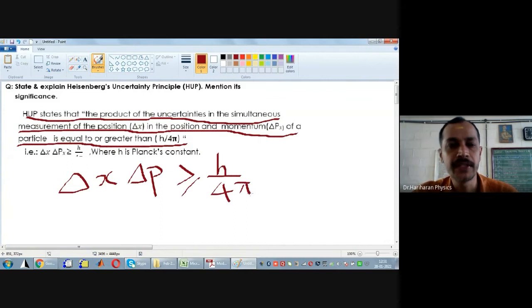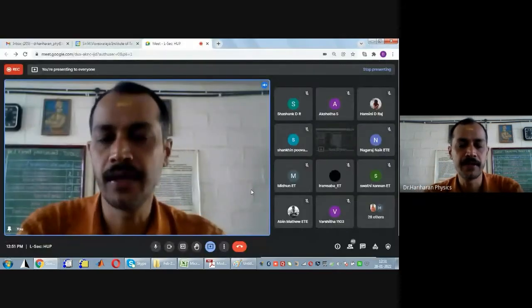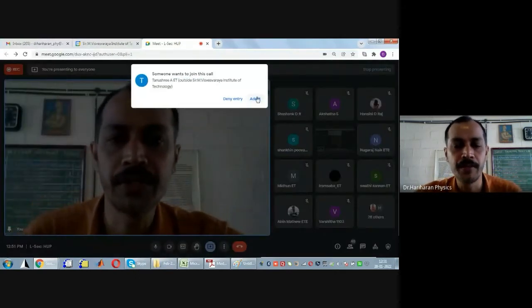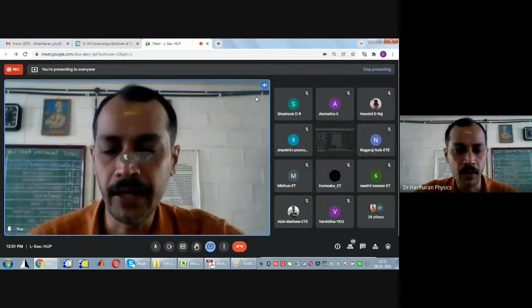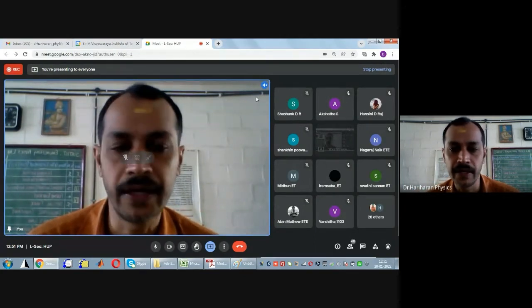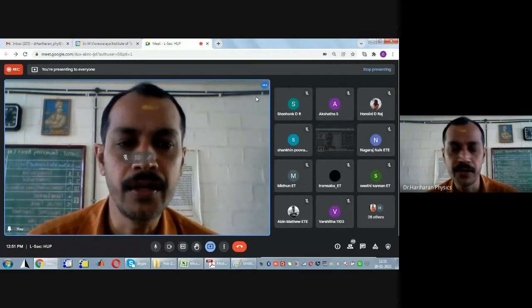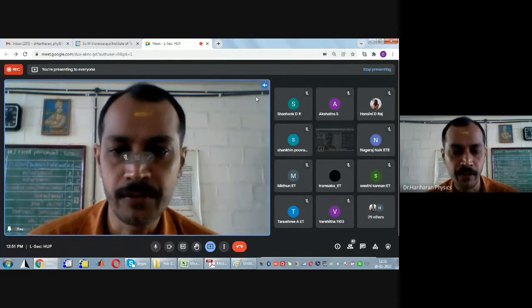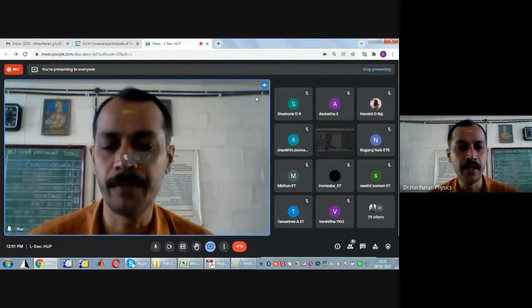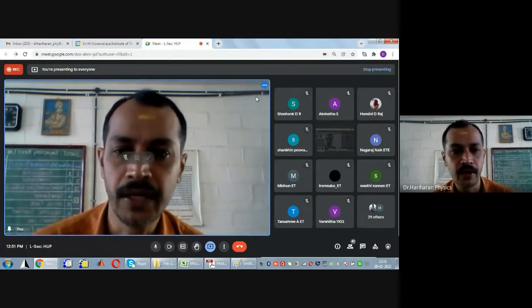Okay. So what is Heisenberg's uncertainty principle? In any simultaneous measurement of both position and momentum of an electron, the product of the corresponding uncertainties is going to be a constant. So it can be h by 4 pi, or it can be h by 4 pi plus 1. So it is going to be any quantity which is a constant.